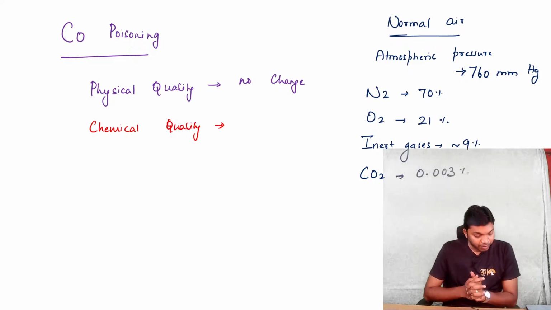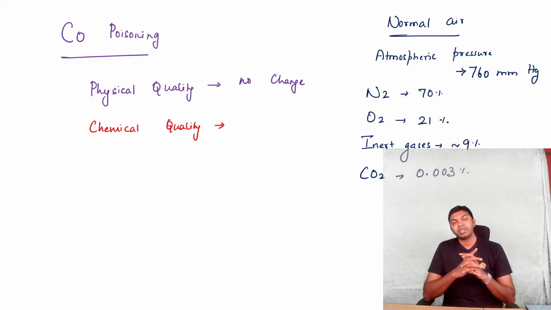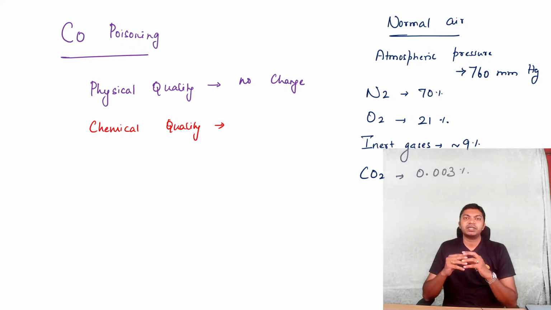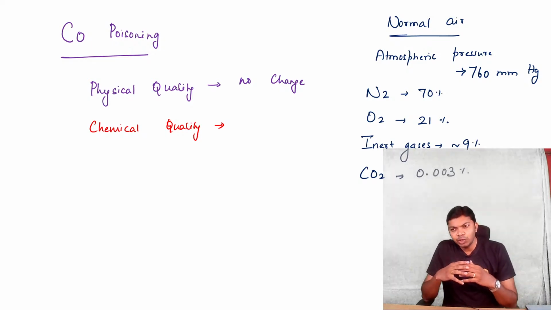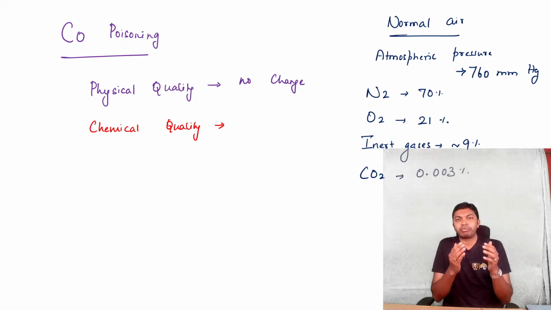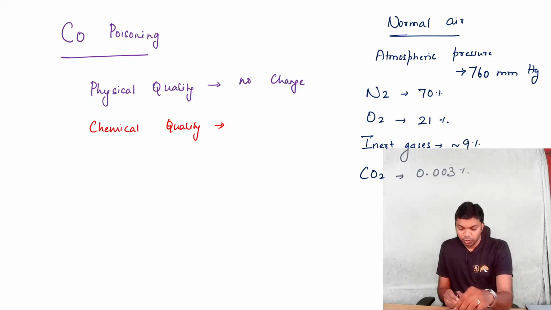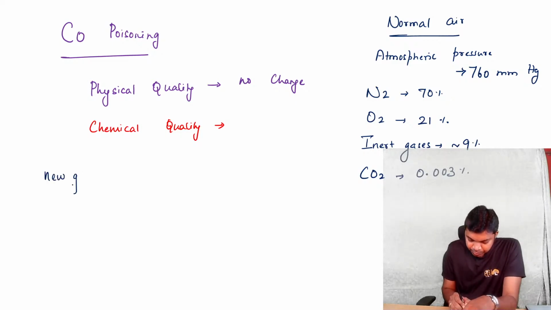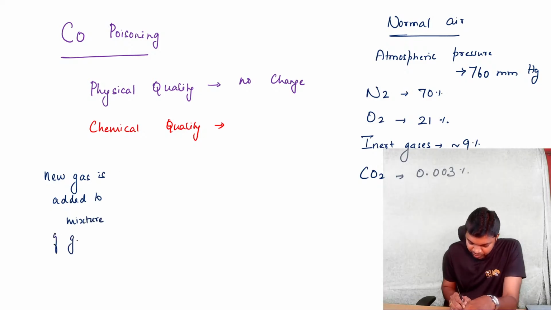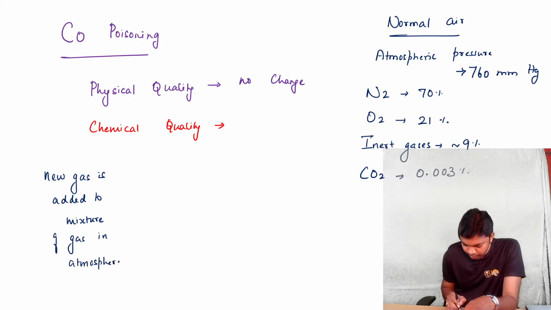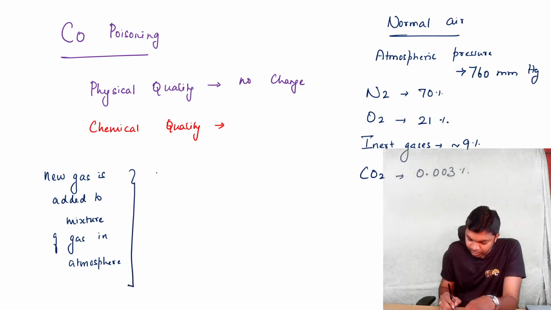Now remember, people, whenever there is an addition of a new gas into a mixture of an existing gas, this new gas is going to dilute the proportion of each gas. So whenever a new gas is added to the mixture of gas in atmosphere, what's going to happen?